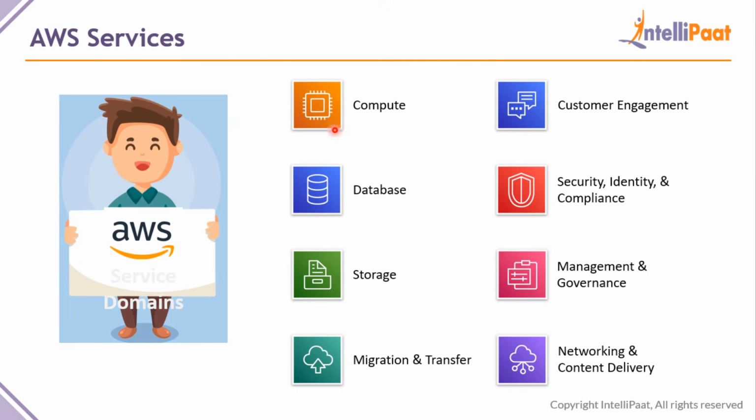So these are some domains. There are a lot of domains still, but these are some of the most used domains. So compute, database and storage are very used domains in AWS. So these are some domains which AWS provides us. Now let us look into few services from compute, from database, from storage, from security and management, and also content delivery. So let us look into some services and let us discuss them and let us see how they work.